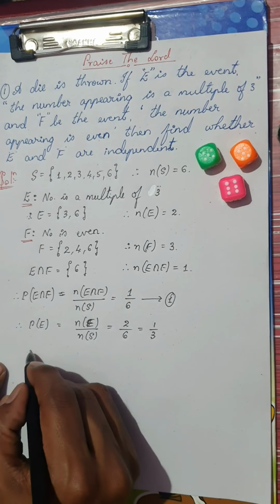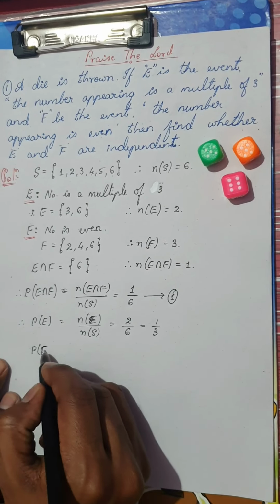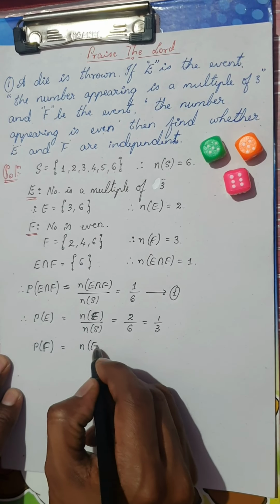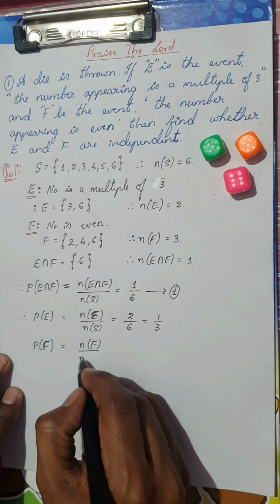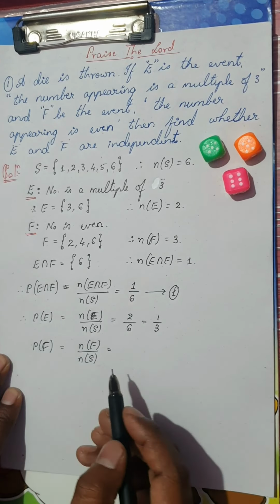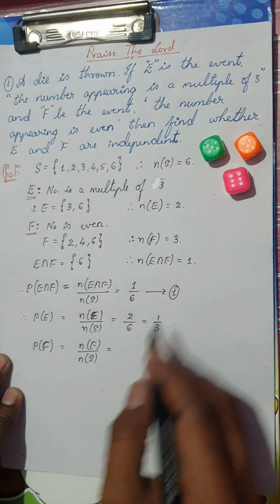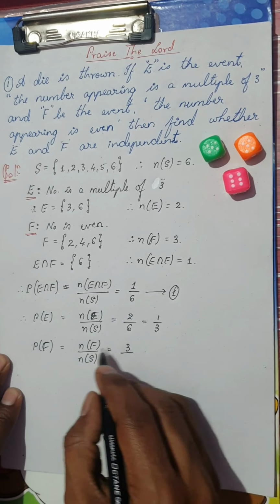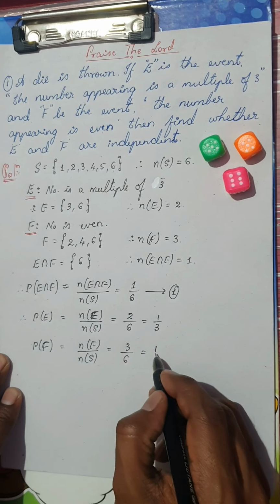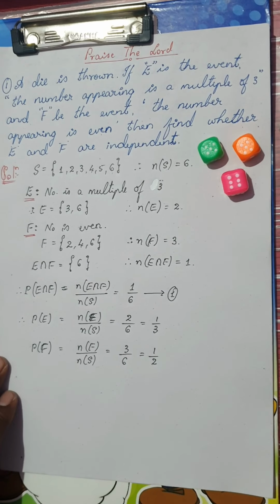Next, let me find out the probability of the event F. So this is nothing but the number of elements in the event F divided by the number of elements in the sample space. In F you have 3 elements, divided by total elements in the sample space, which is 6. So that is nothing but 3 ones are and 3 twos are.